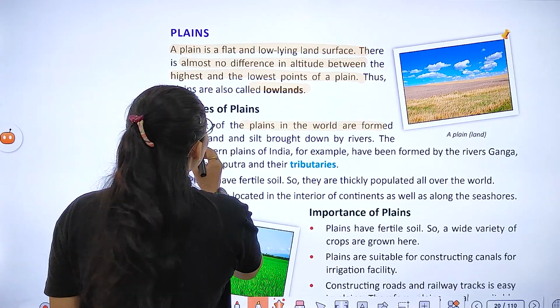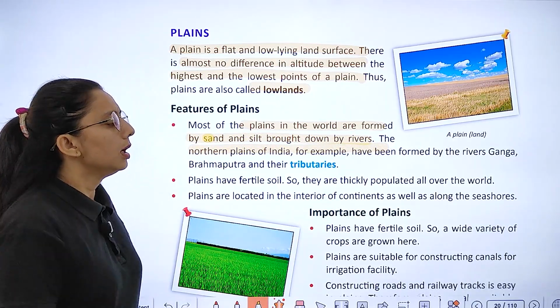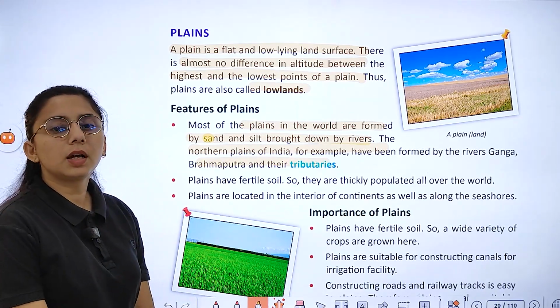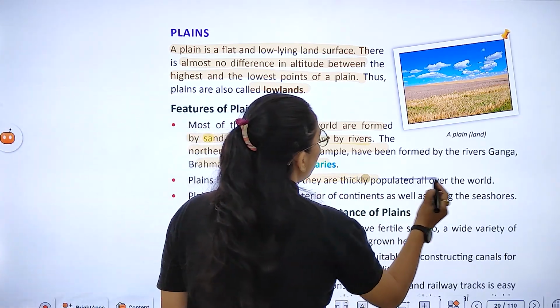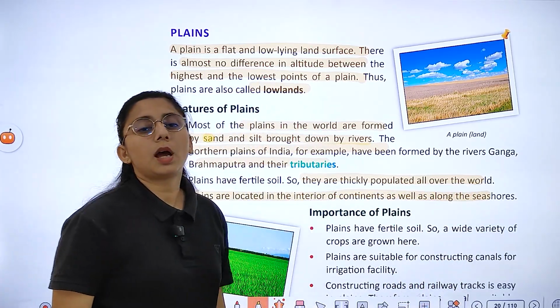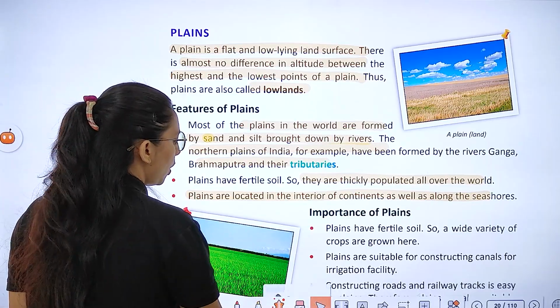Most of the plains in the world are formed by sand and silt brought down by the rivers. Northern plains of India. ये किससे बनते हैं? They are formed by river Ganga, Brahmaputra and their tributaries. Plains have fertile soil, so they are thickly populated all over the world. Plains are located in the interior of the continent as well as where? Along the seashore, right?